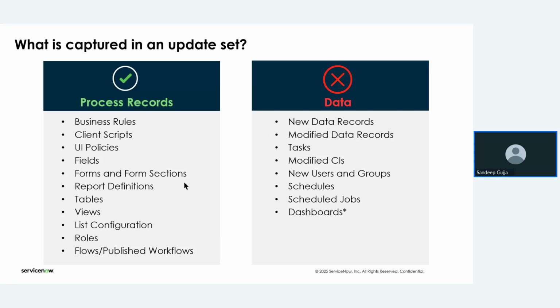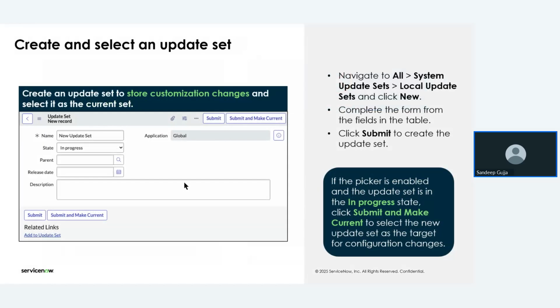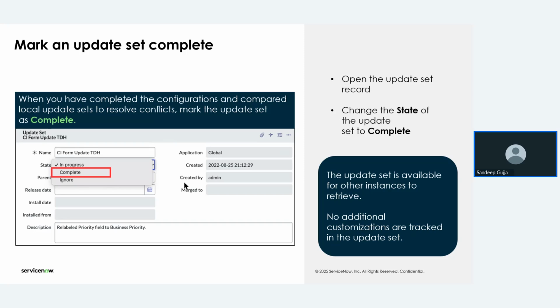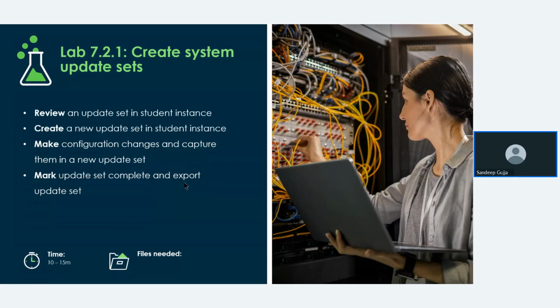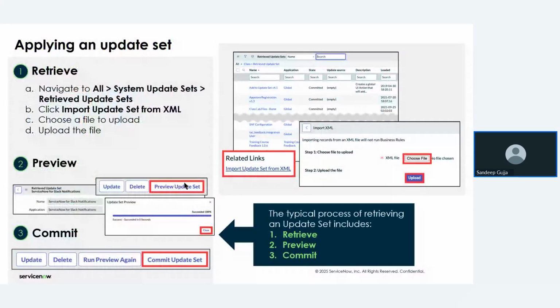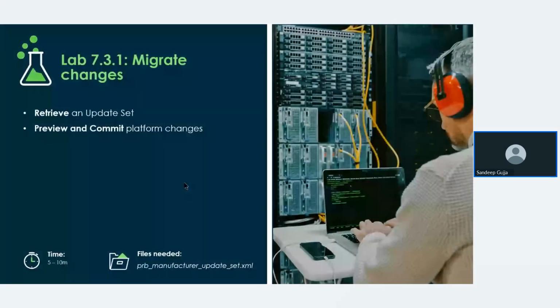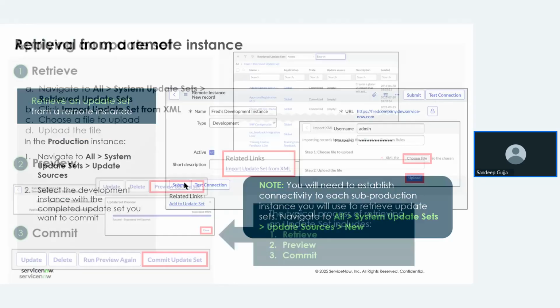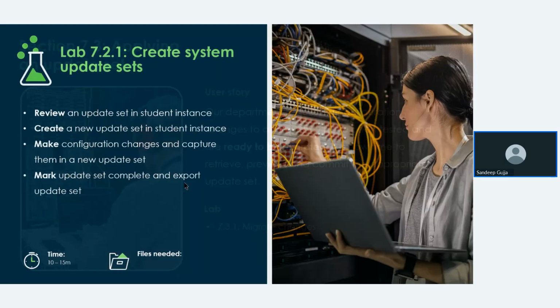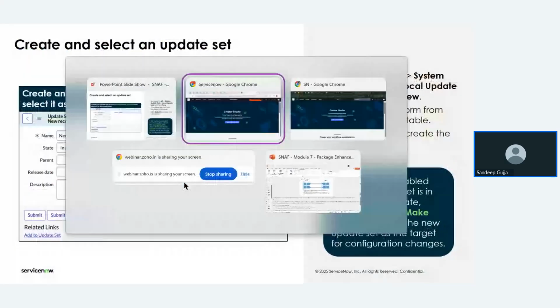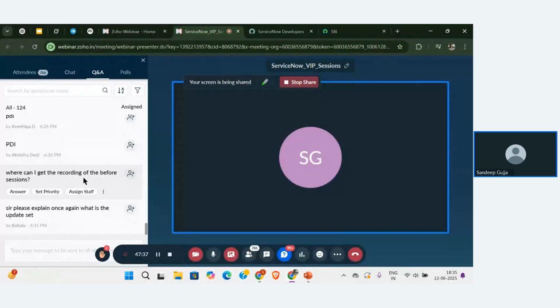Now let me go to the next slide. This is how we are going to create an update set. I will explain that. So that is all about this one, and then it tells how we can move that from one instance to another instance. Let me quickly create one update set and explain how we are going to work on it. Okay, is everyone able to follow me?